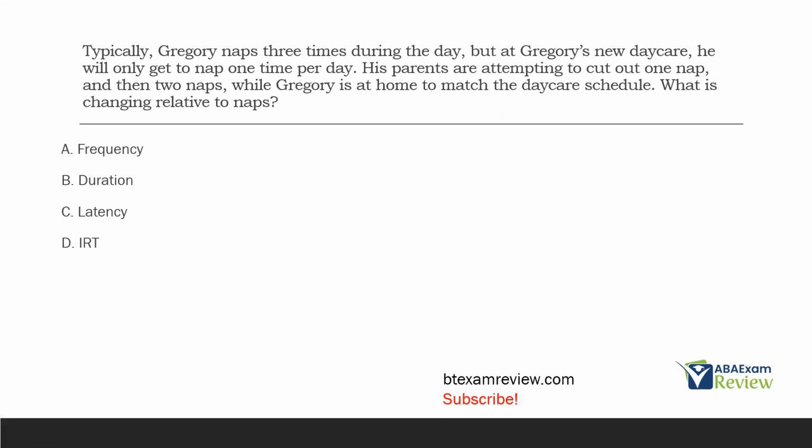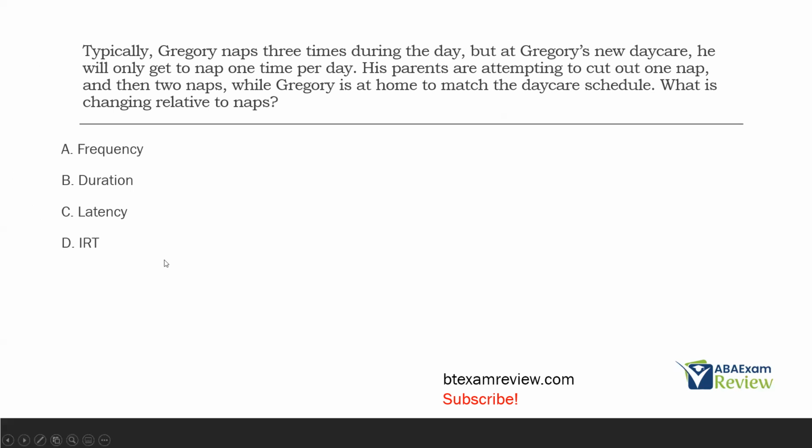What is changing? A, frequency. Yeah, the count, right? The total number of naps Gregory is taking is changing. It's going from 3 to 2 to 1. B, duration. We don't know how long he's taking the naps for, so we can't say for sure duration is changing. C, latency. We don't know what the SD and the time in between that and his naps are, so we can't do latency. And then inter-response time. Now, if we knew how much time in between naps he gets, we might be able to target inter-response time, but we don't know the time.